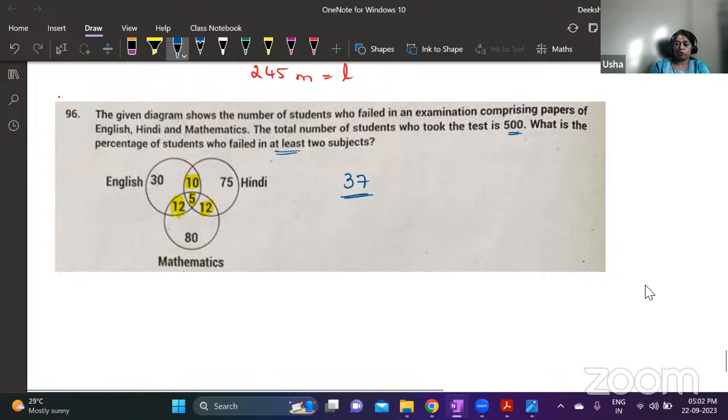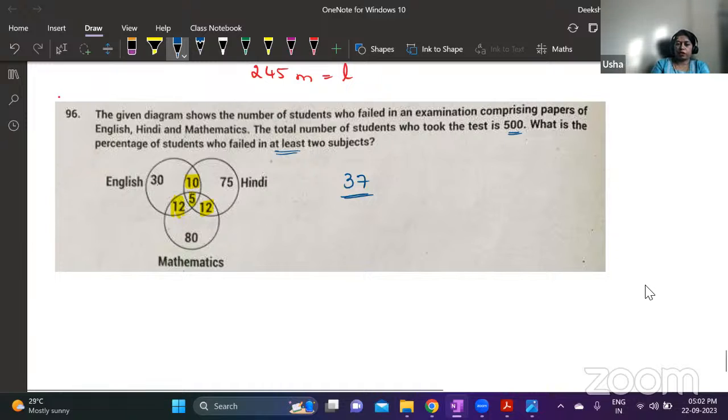At least 2. So we should take the number of students who have failed in, okay, it is percentage we have to calculate. Okay, we are supposed to calculate the percentage. What is the percentage of students who failed in both the subjects? This is the number of students who failed. And what is the percentage? Students who have failed in at least 2 subjects, 37 out of 500.